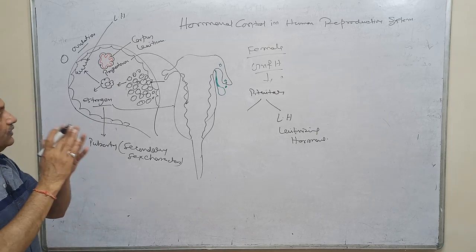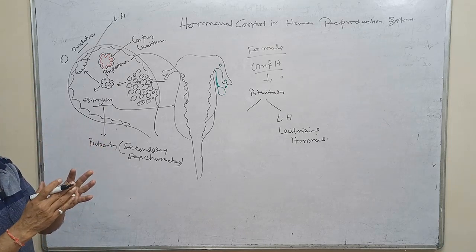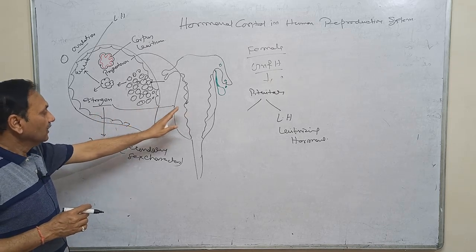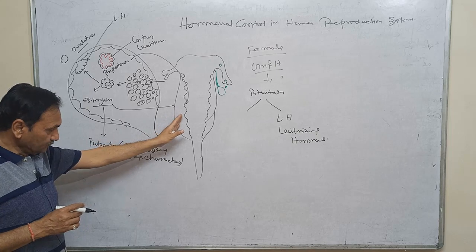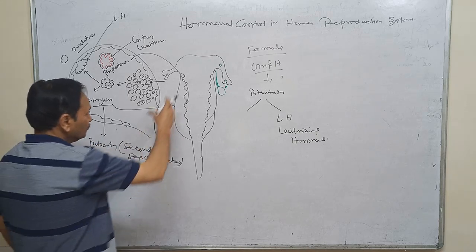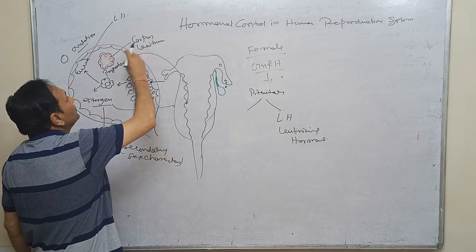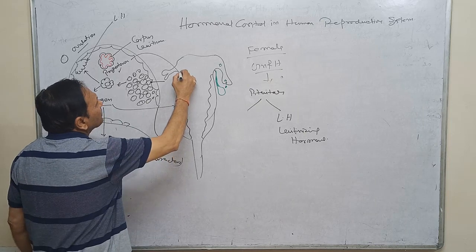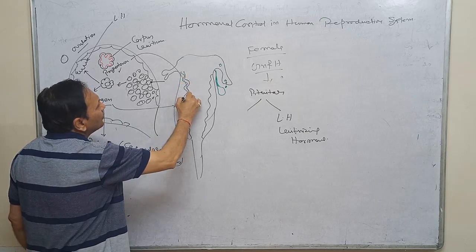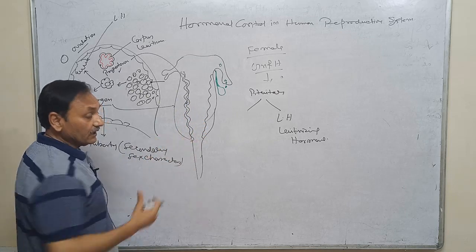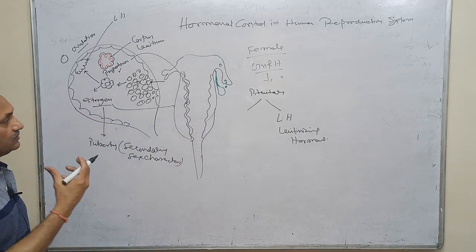It is called progesterone, and its main function is to act upon this particular vascularized endometrium to maintain it up to the particular days. Because estrogen has converted this endometrial wall into a vascular part, but the maintenance of the vascularization is the work of the progesterone, and that will be maintained by increasing the abundance of mucus secretion to make it moist.